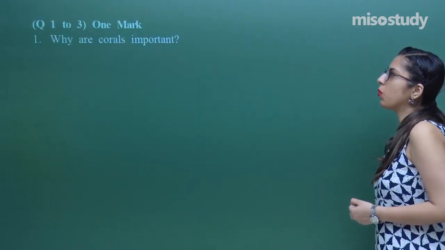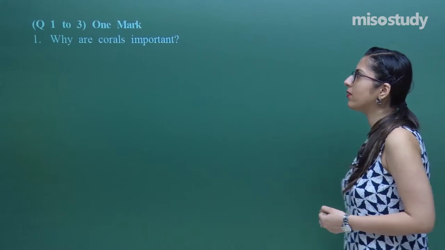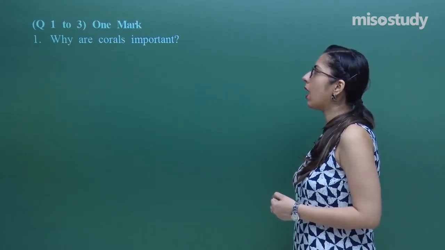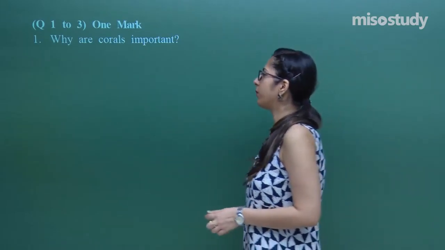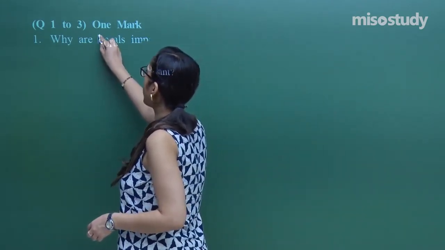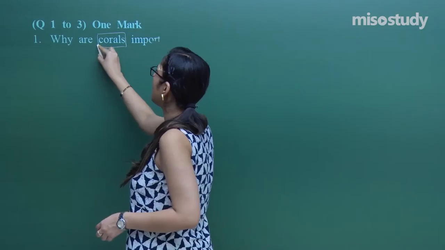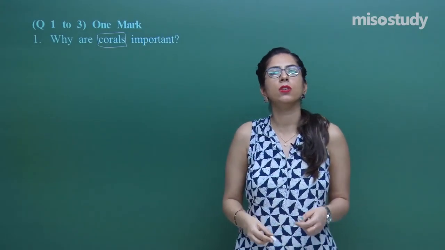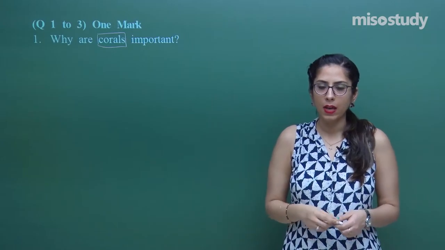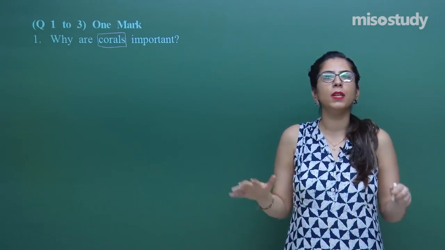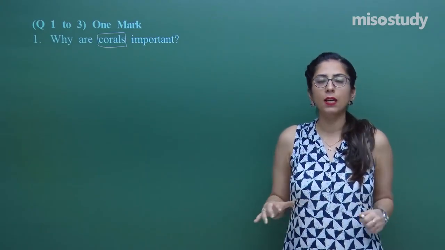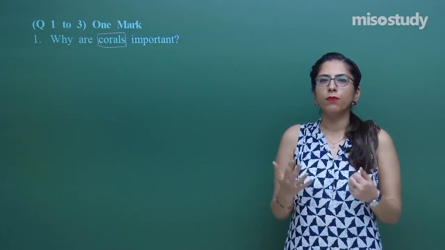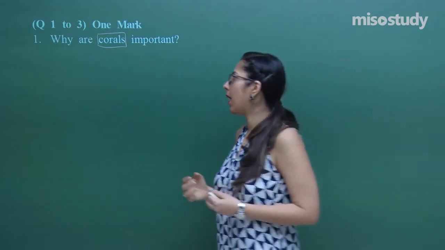Questions 1, 2 and 3, all these 3 questions are of 1 mark. The question asks, why are corals important? Yes, corals have very much significance in the ecosystem. This is because of the deposition of calcium carbonate, and when it keeps on accumulating in an area, it leads to the formation of a land area. For example, we have the Lakshadweep island.